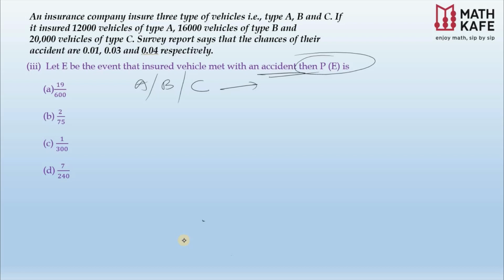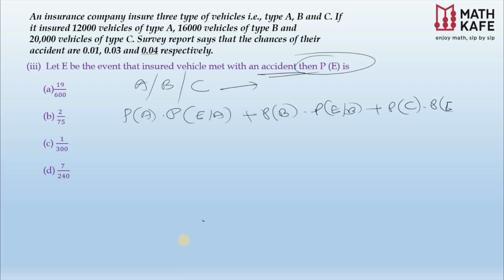The idea behind this question is total probability. We need to get the chance of an accident happening, so it must be because of vehicle A or vehicle B or vehicle C. So how do we proceed? Maybe the first vehicle, vehicle A, and an accident happened. So it is P of A into P of E given A, or it could be vehicle B, and vehicle B met with an accident, that is P of B into P of E given B, plus P of C into P of E given C. Means vehicle A selected and it met with an accident, or vehicle B selected and it met with an accident, or vehicle C and that also met with an accident.